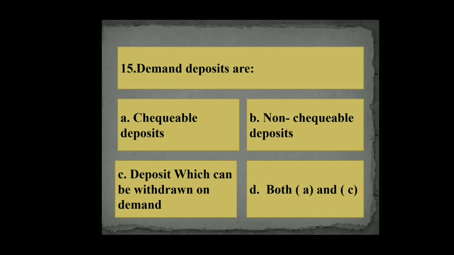Question number 15. Demand deposits are A. Checkable deposits, B. Non-checkable deposits, C. Deposits which can be withdrawn on demand, D. Both A and C. So its right answer is both A and C. Checkable deposits and deposits which can be withdrawn on demand.